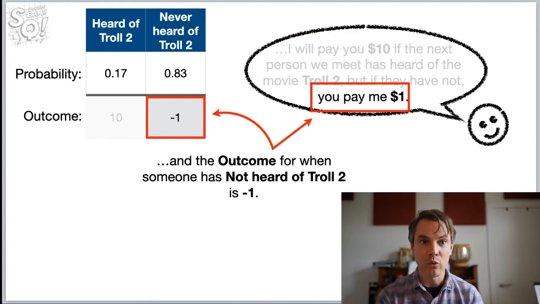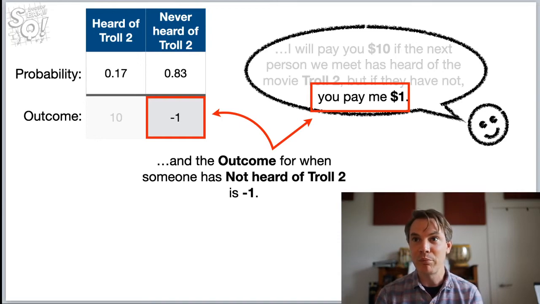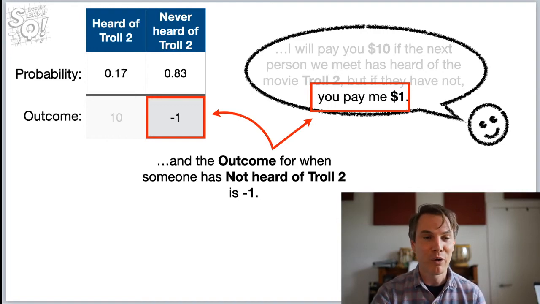And the outcome for when someone has not heard of Troll 2, holy smokes! Someone just did a crazy super chat. Andre Caravello, holy smokes! That's like the superest super chat I've seen in a long time. Sorry about that shout out, but I just had to do it. It totally caught my eye. I see a lot of chat going on in the background, and people are using the triple bam and the special emojis, but I had to shout that out. Okay, where were we?